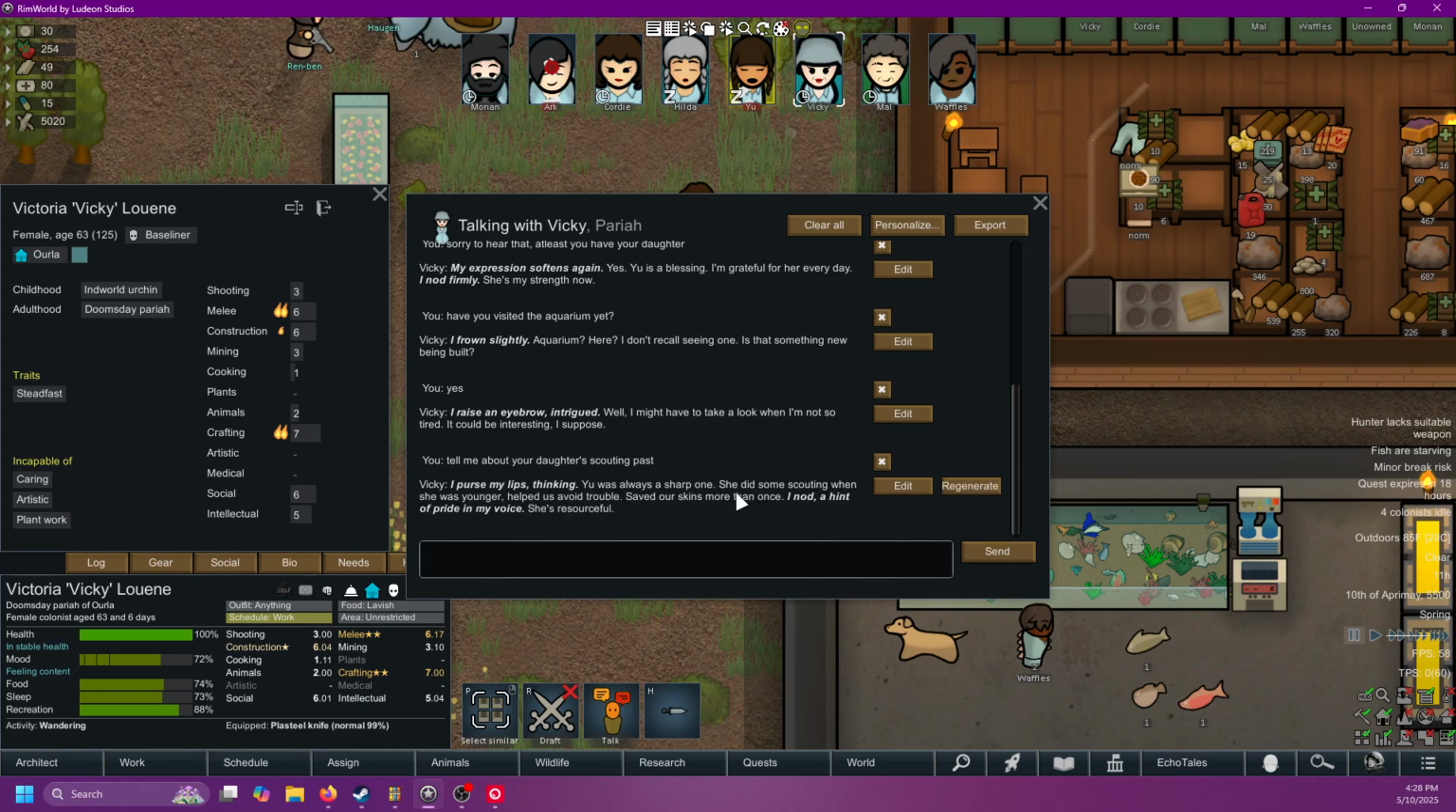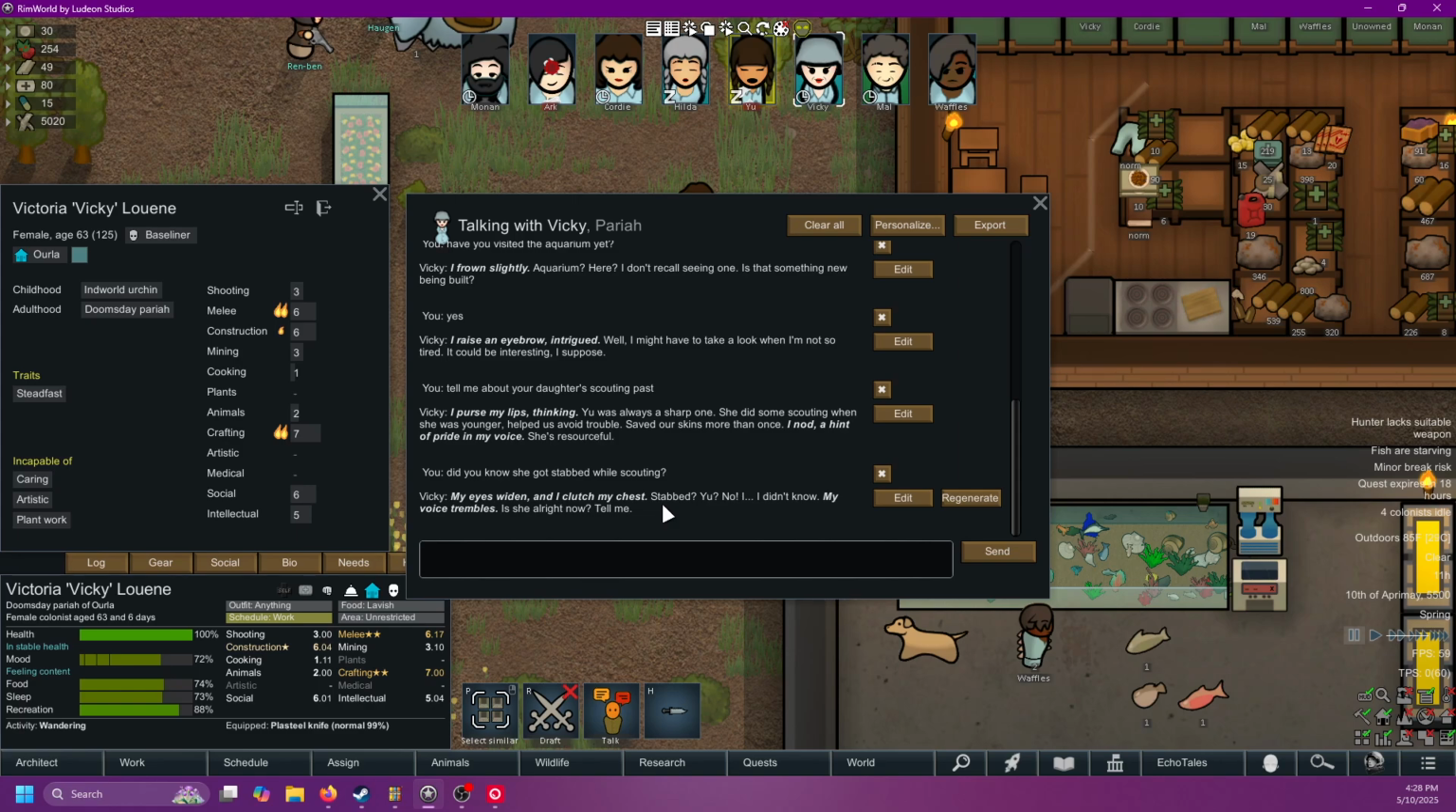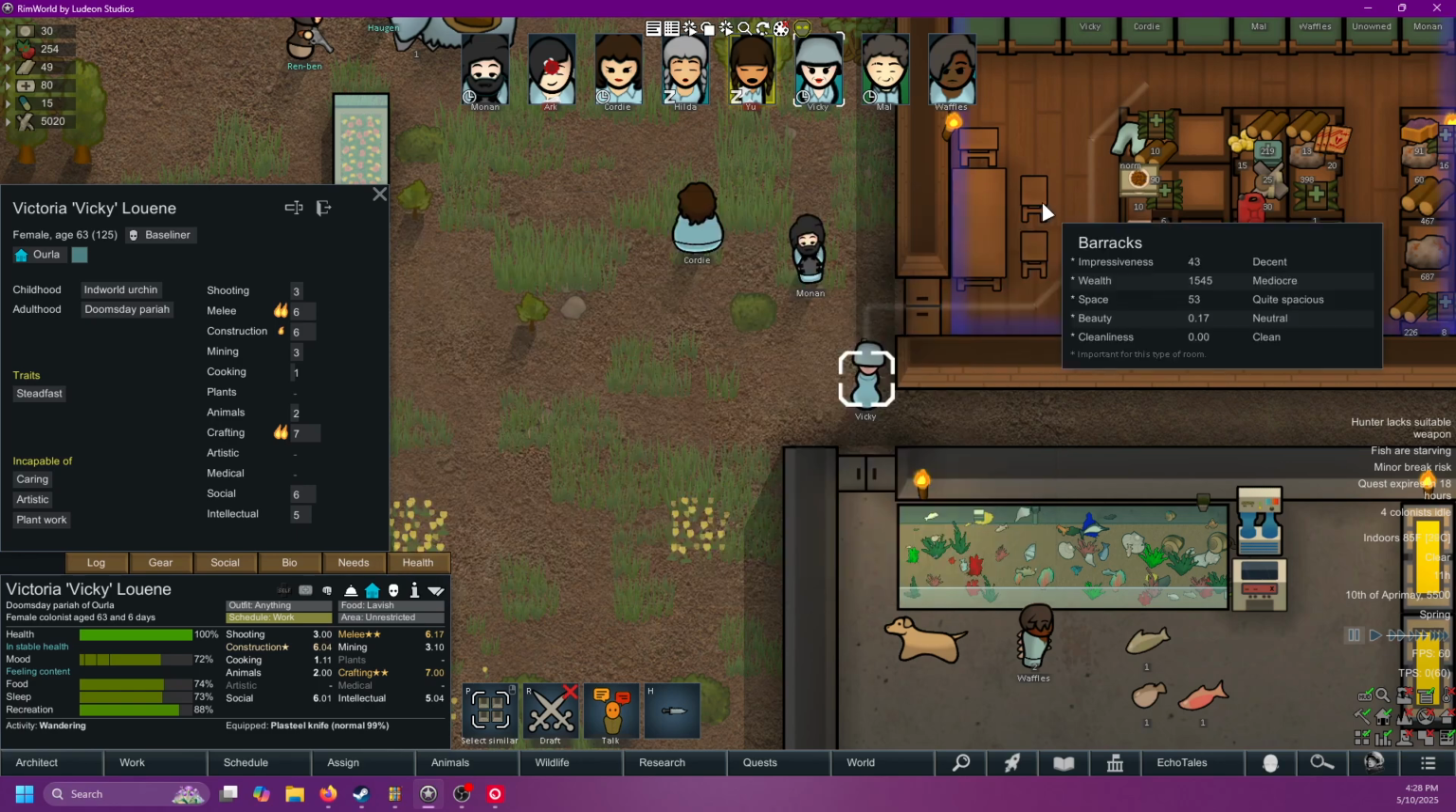She did some scouting when she was younger, helped us avoid trouble, saved our skins more than once. She's resourceful. Do you know she got stabbed while scouting? Let's see if Vicky has any knowledge of that. And we can kind of just go down like a whole material. Okay, well, you don't know about that, so we'll let you figure it out.